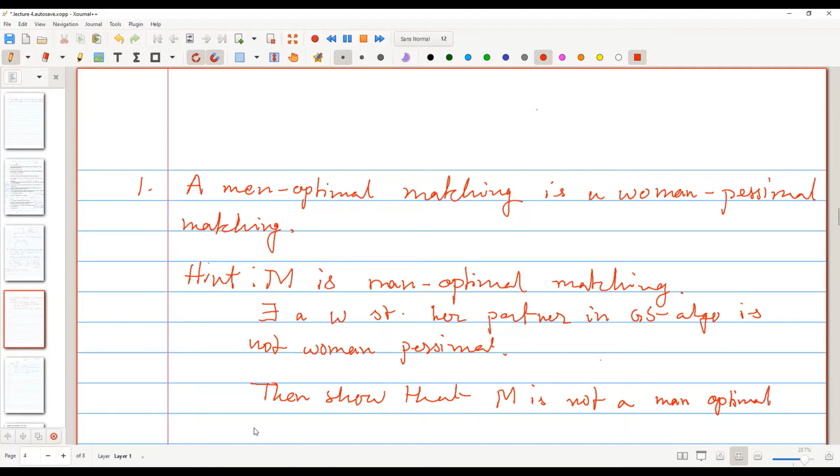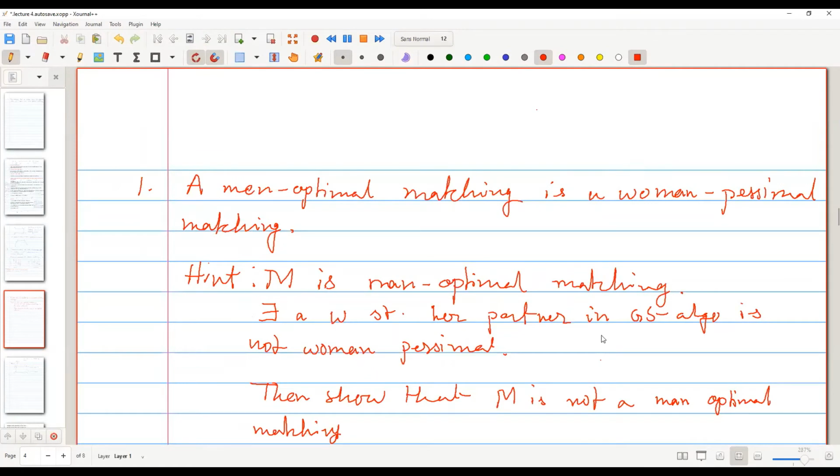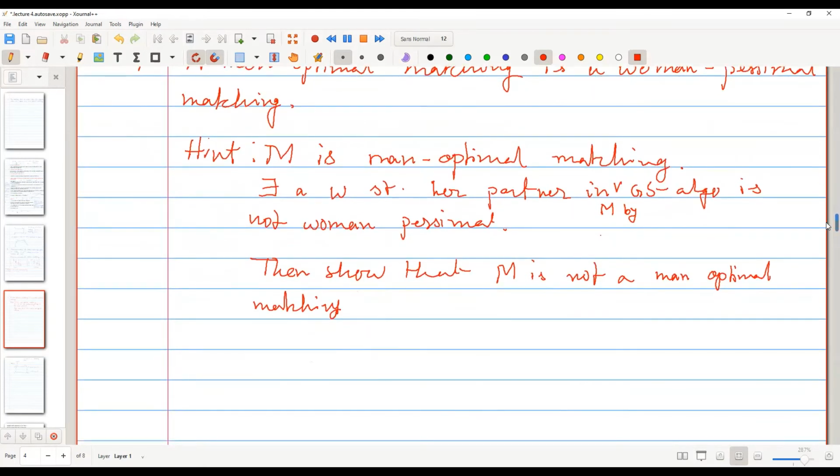So Pratik, I have a question. In the hint, when you're writing that there exists a W such that her partner, by that we mean her partner in M, right? Her partner in M, in GS algo. Yeah, in GS algo. Okay, so in M. In M, yeah. By GS algo is not woman optimal, and then you show that M is not man optimal by showing that there will exist a blocking pair if M is a man optimal matching. Okay. So is the hint enough?